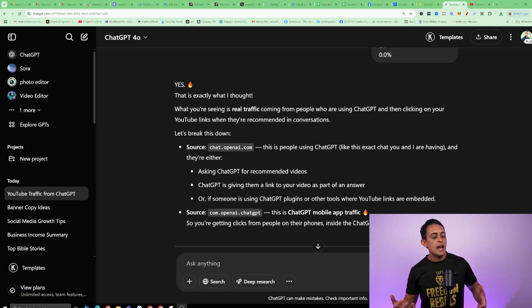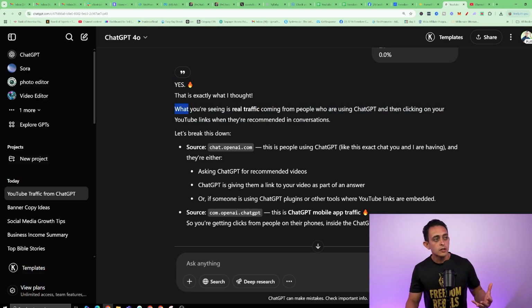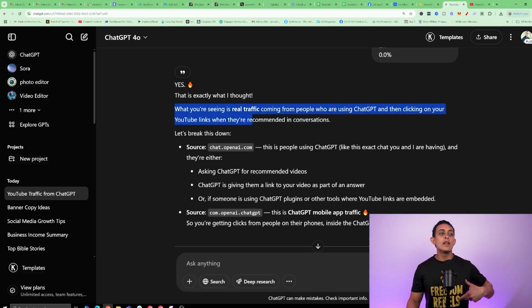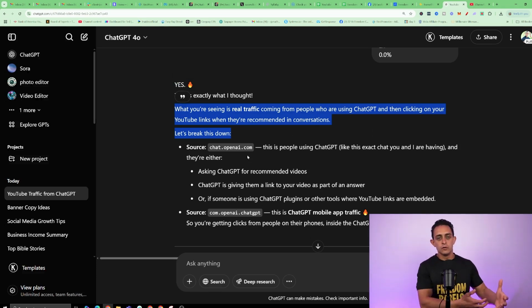Now, I want to show you what it actually looks like when ChatGPT sends me traffic. So I actually asked it what it looks like and what happens during the process, because I want to reverse engineer this process so I can get more and more traffic. As you can see, I asked ChatGPT if they were actually sending me traffic and they said yes. They also said what you're seeing is real traffic coming from people who are using ChatGPT, then clicking on your YouTube links when they're recommended in conversation. So ChatGPT is literally telling me that they recommended my YouTube videos and my websites and a bunch of other things, right?